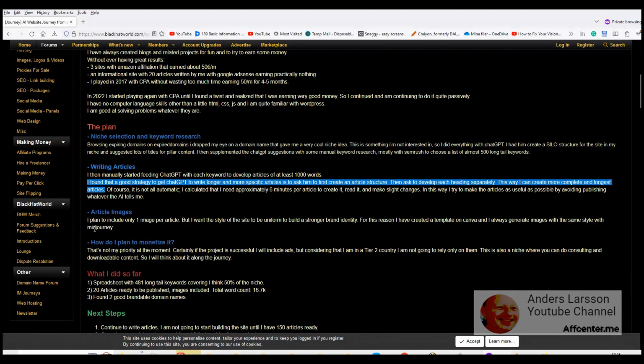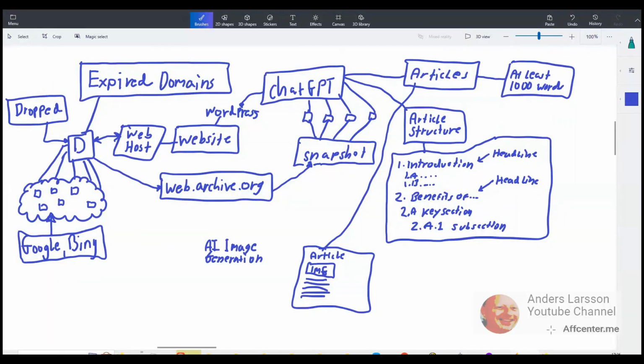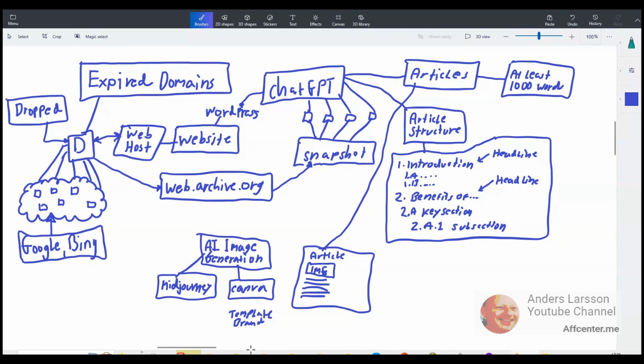And then this guy is going to use Midjourney. So AI image generation, and the Midjourney service is used. The image is generated, sent to the Canva service so that the image gets a template applied, a template brand look. So that image is then published to WordPress in the article.